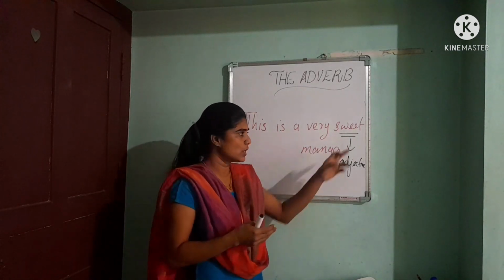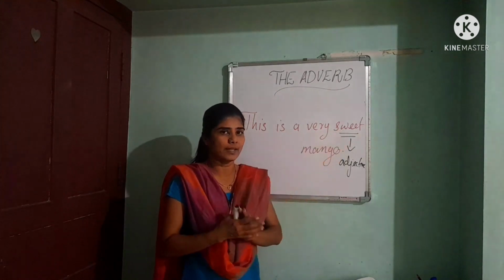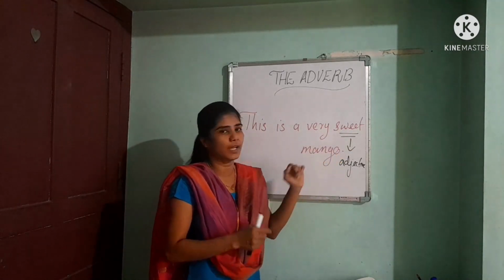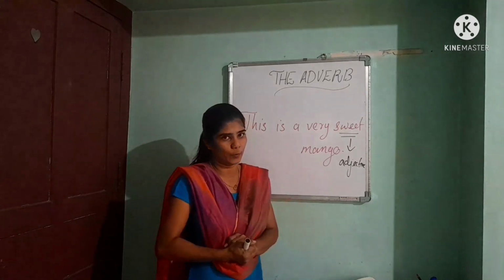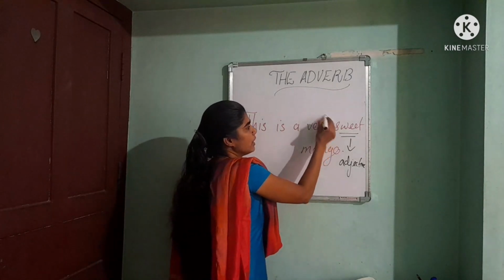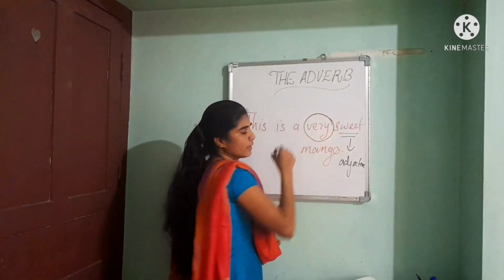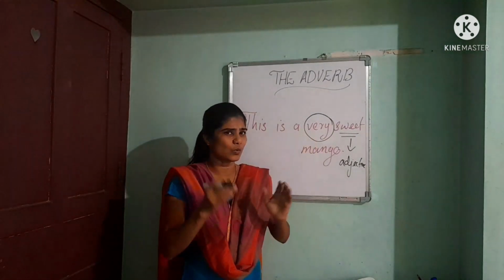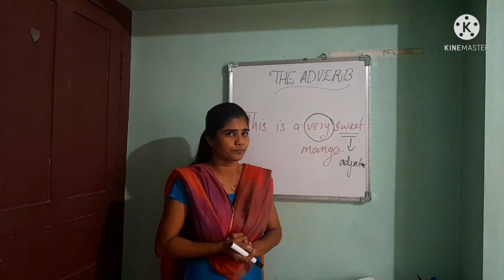So sweet mango, sweet is an adjective because it tells something about the noun mango. Now, the word very: what's the use of the word very here?